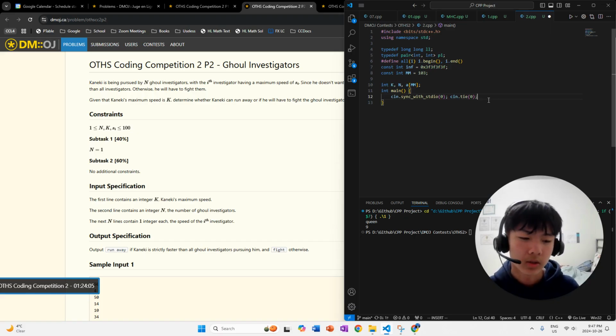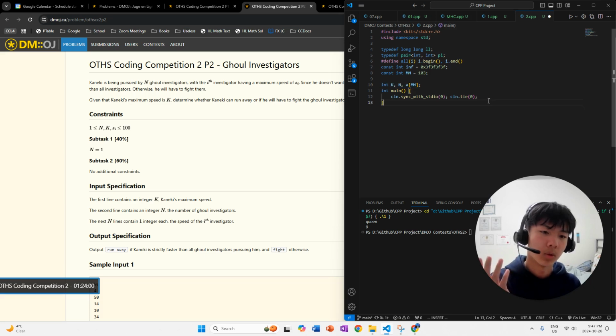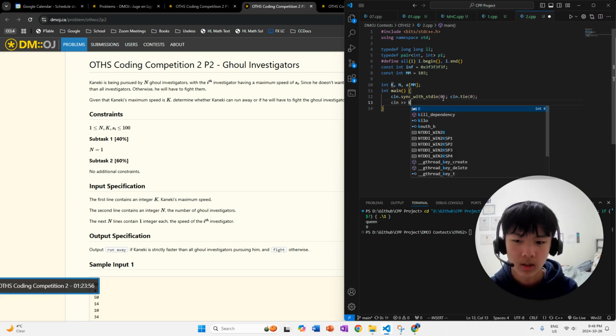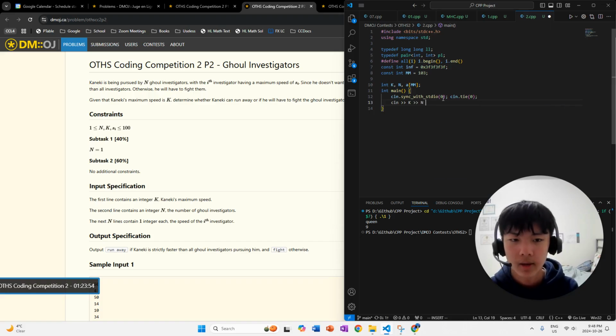So we can just set an array here without even thinking about it, because what's the point of thinking about it? And then we just input k, which is max speed, n, which is the number of investigators, and after that we go through the array with a for loop and input the array at each index. And then what we're going to do is, honestly, we don't even need to create an array, but it's fine.